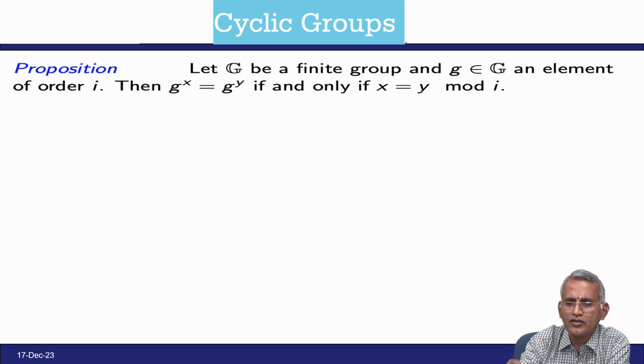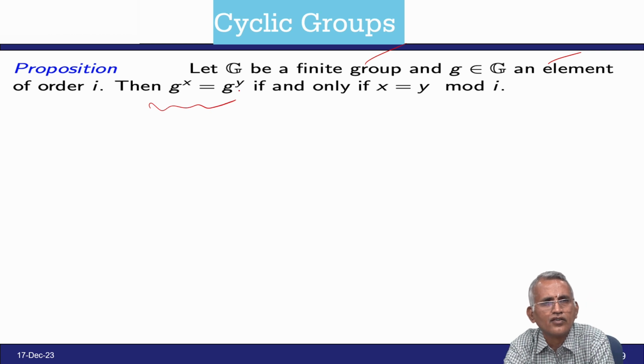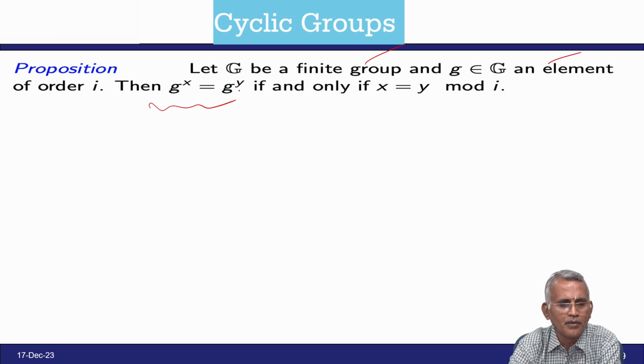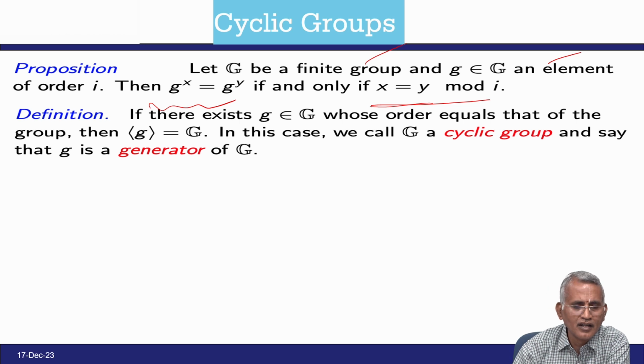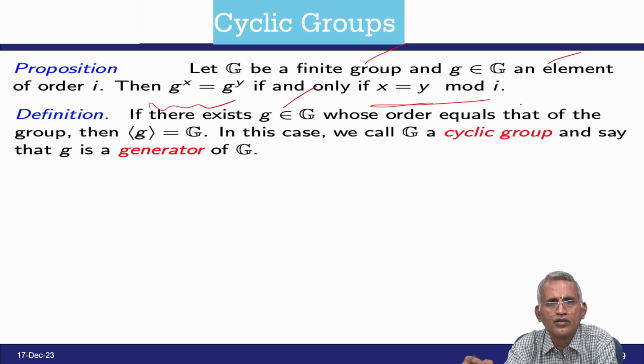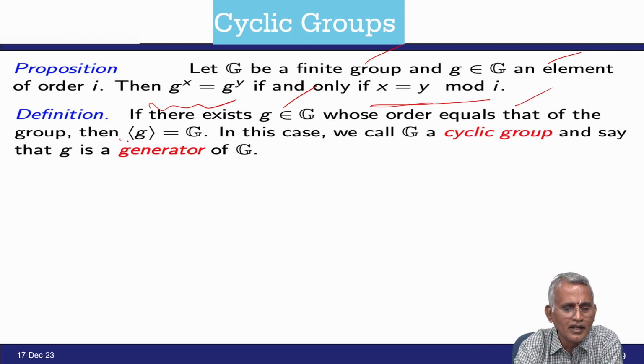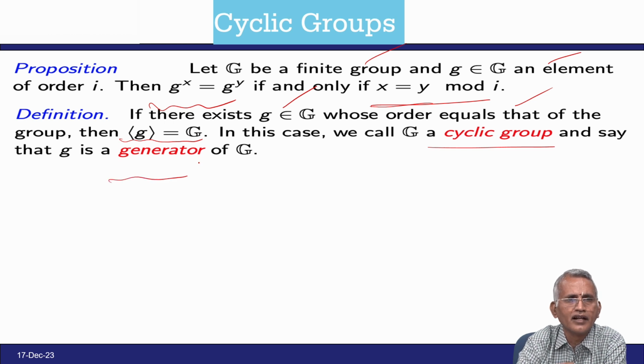So, if G is a finite group and g belongs to G with an element of order i, then the generators satisfy: the subgroup generated by x equals the subgroup generated by y if and only if the power of the element x is equal to y under modulo i. This is the proposition we can infer from the generator. And if there exists a g in G whose order is equal to that of the group, then the generated subgroup equals G. In this case, G is a cyclic group, and we have a generator of G.